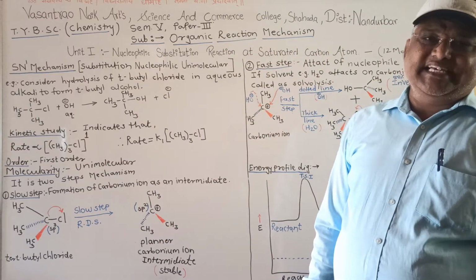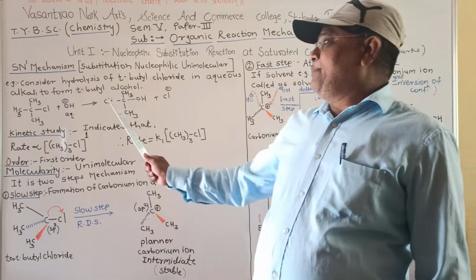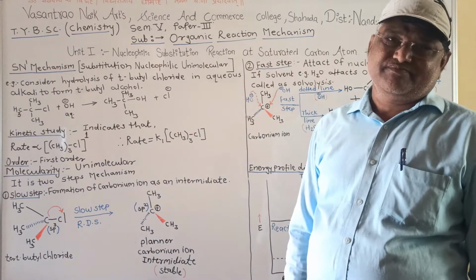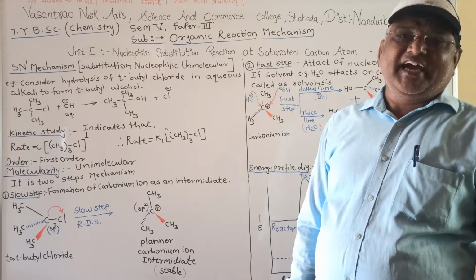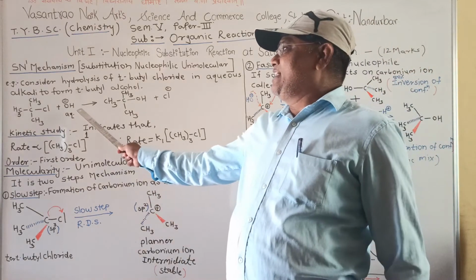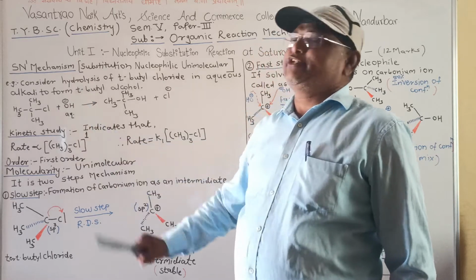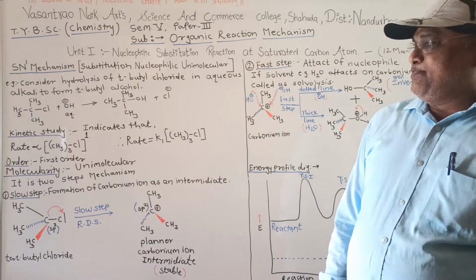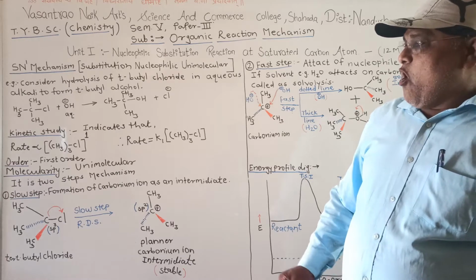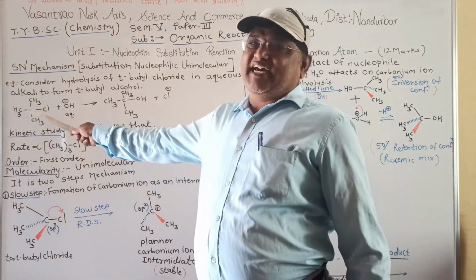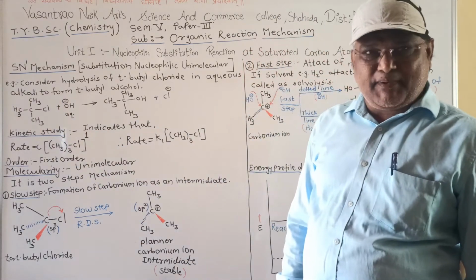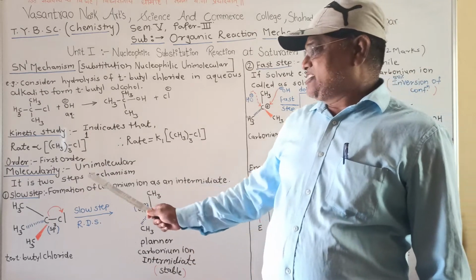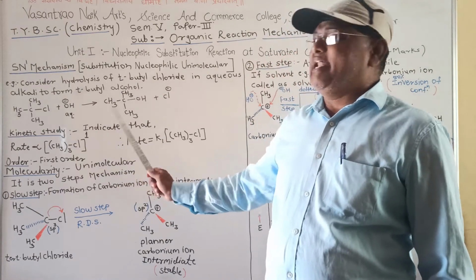The rate of the SN1 reaction does not depend upon the concentration of the OH nucleophile. In the slow step, only one molecule of tertiary butyl chloride takes part, and hence the SN1 reaction is called a unimolecular reaction.